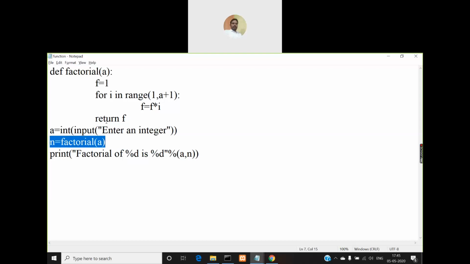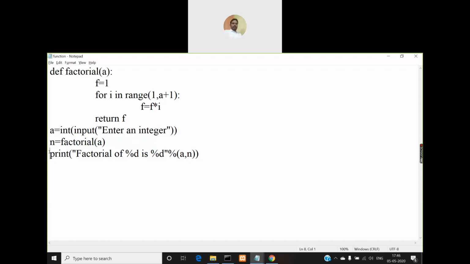Whatever value is returned by this factorial function. It is going to return the factorial of the value we passed as a parameter, that is a here. So it finds the factorial of a, stores it in f and returns the value of f, so that the value of f will be assigned to n.